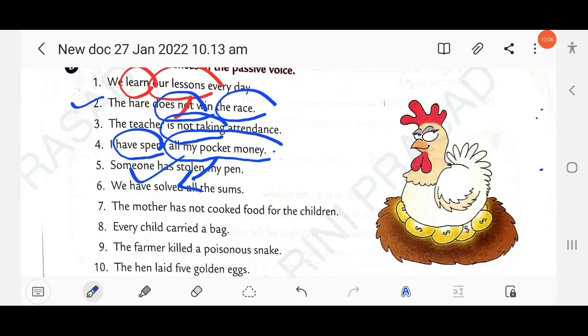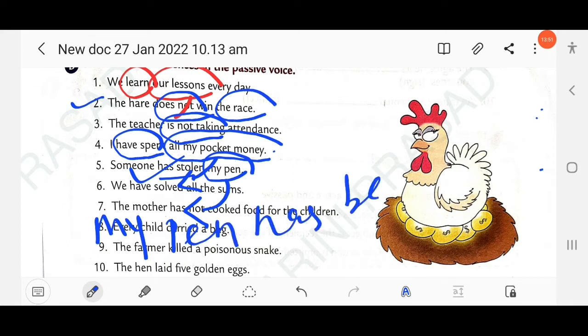Then next question here, someone has stolen my pen. So here the object is my pen, and here the tense is used has stolen, present perfect. So the object in the active voice becomes the subject in the passive. My pen has been stolen. So don't write here by someone, this is agentless passive. Clear?